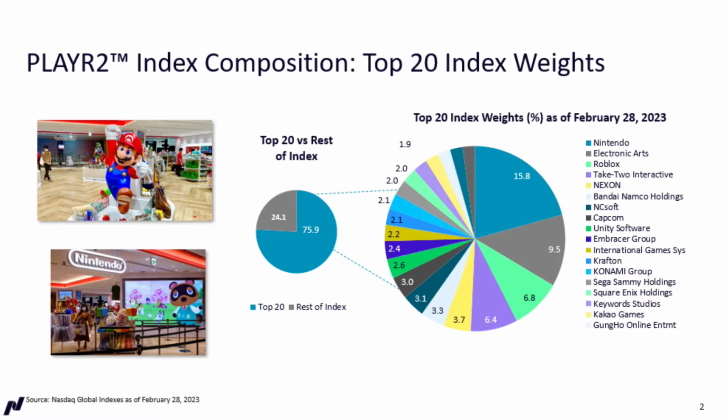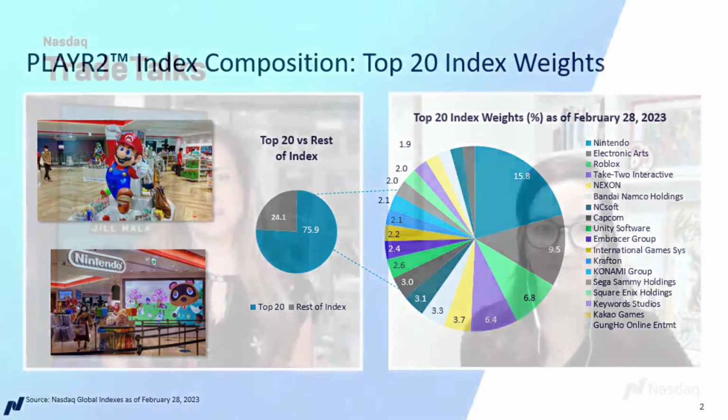On the left, I do have two pictures there of the official Nintendo store in Tokyo in Japan. Japan does have the highest single country weighting here in this index, and again, Nintendo making up almost 16%. But I did have the pleasure of visiting that store within the last month, so I wanted to add that picture in there. The brand is alive and well. They have Mario, but then they have the newer brands like Animal Crossing and things like that. So interesting to see how they do keep innovating. That is pretty cool. You get to go see your constituents in real time.